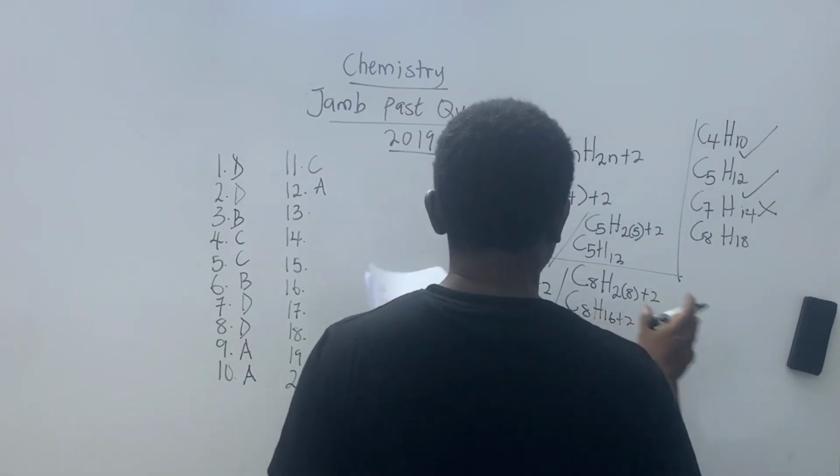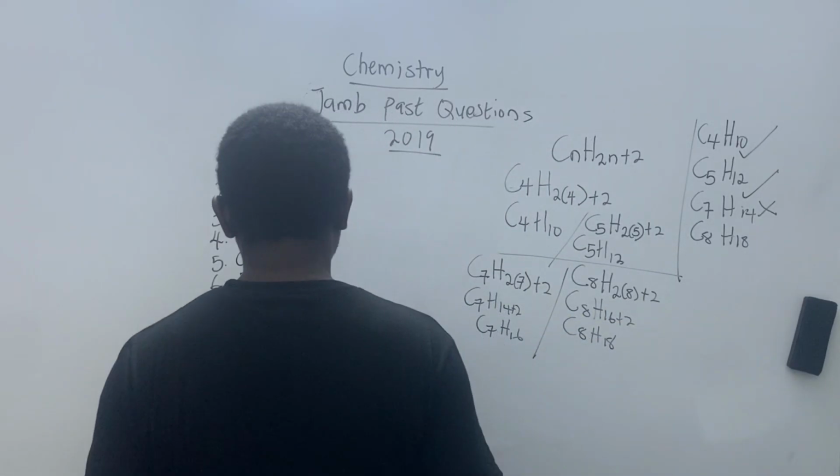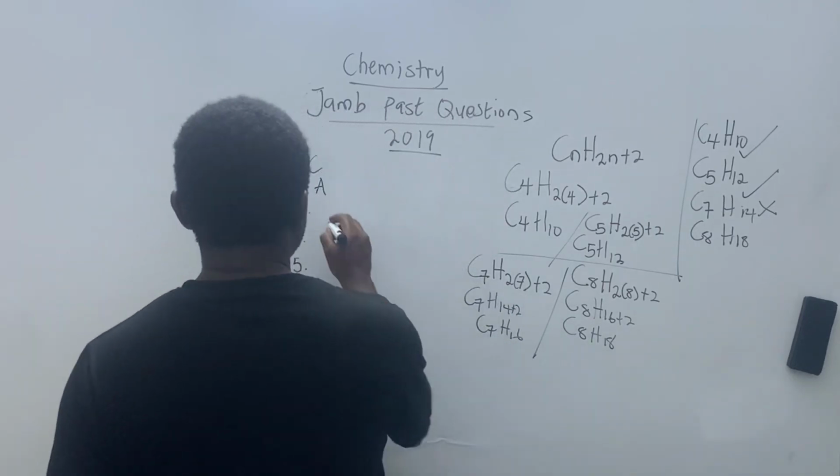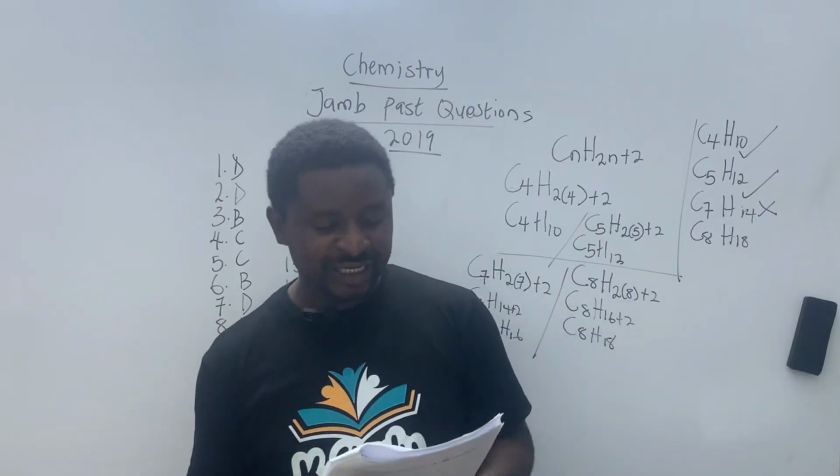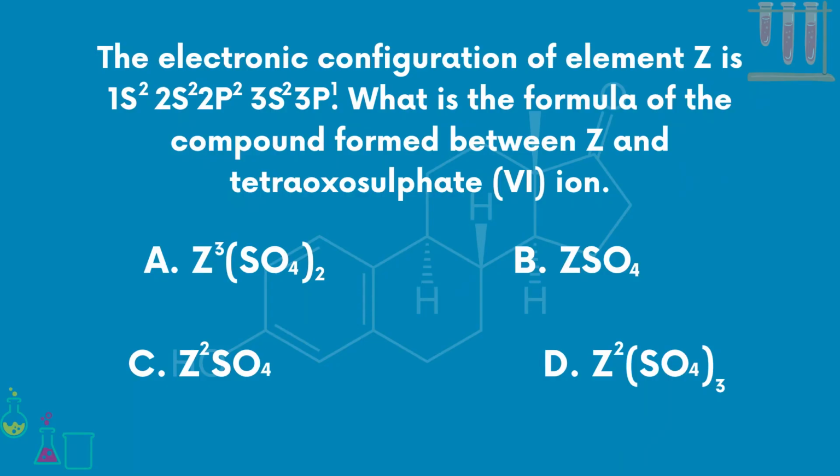All right. I'm sure you get the gist now. So question number 13, my answer is C. On question number 14, the electronic configuration of element Z is 1s2, 2s2, 2p6, 3s2, and 3p1. What is the formula of the compound formed between Z and tetraoxosulfate 6 ion? You have A, Z3 SO4 2.